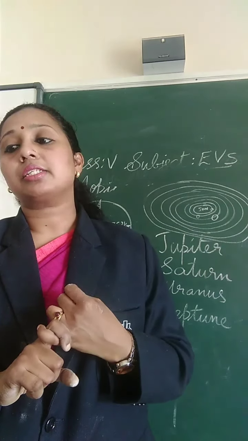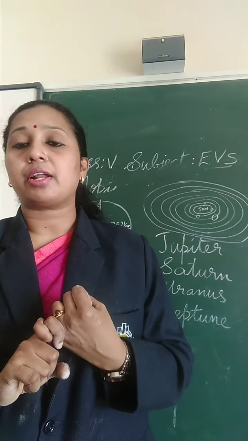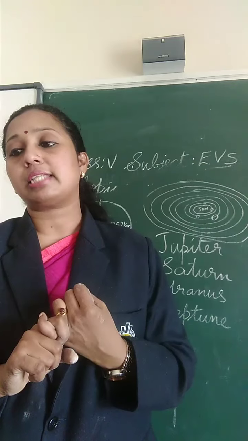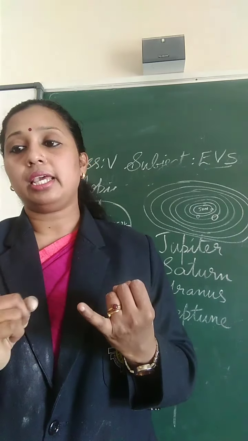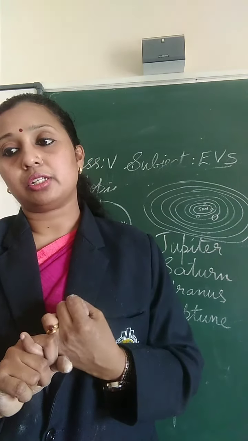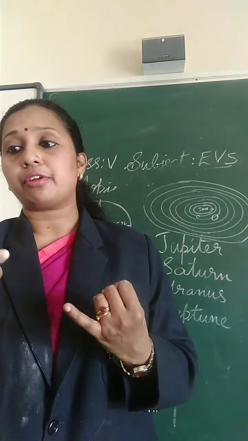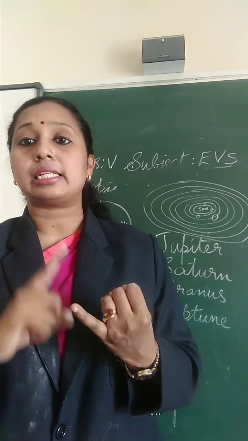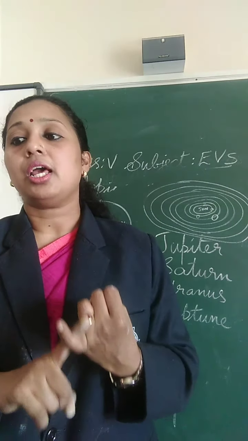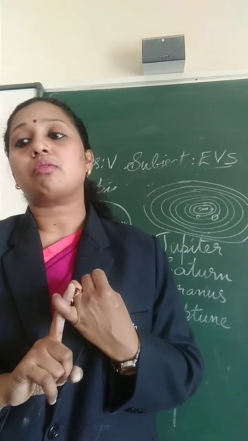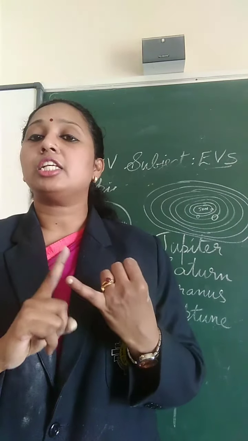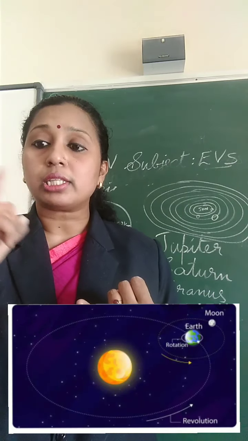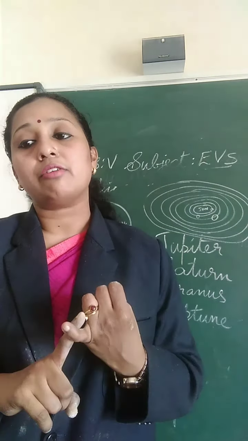The Earth spins continuously on its axis from west to east. This is called rotation. The Earth also revolves around the Sun along its orbit. It is known as revolution.